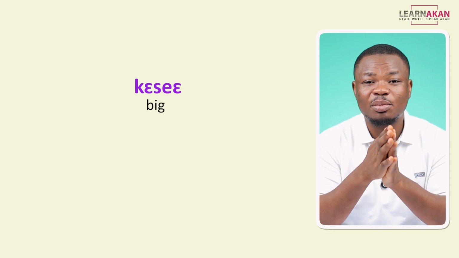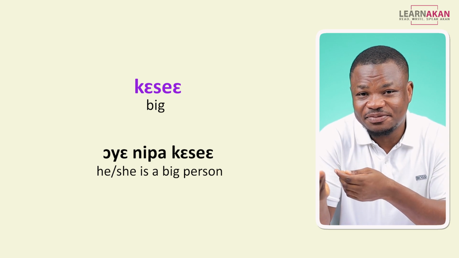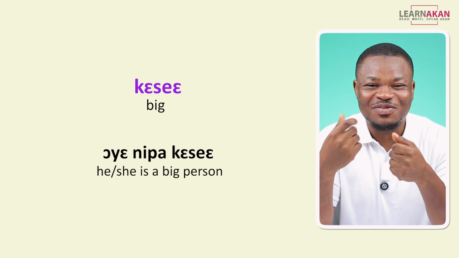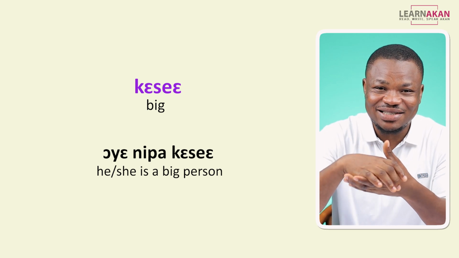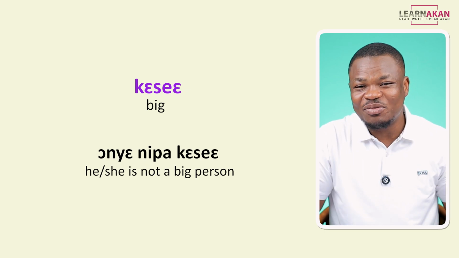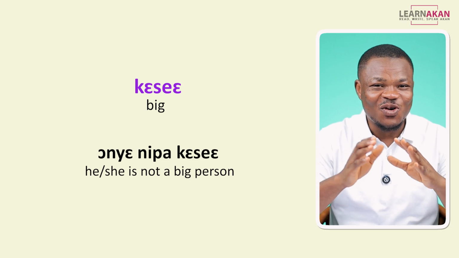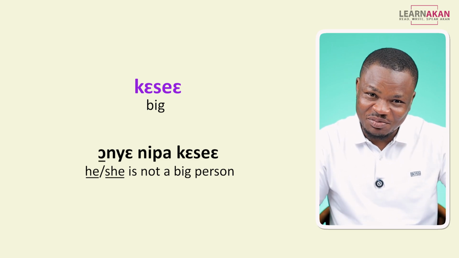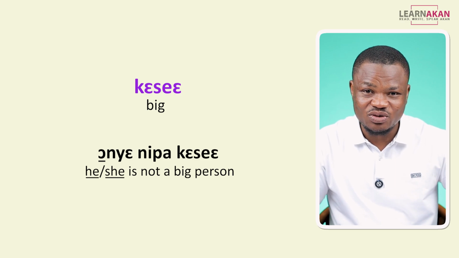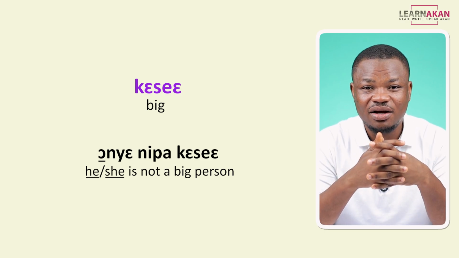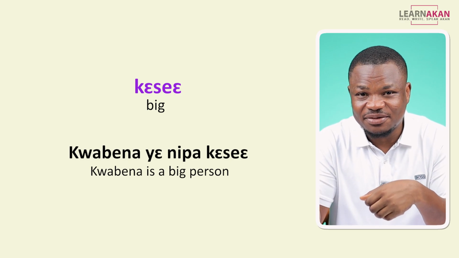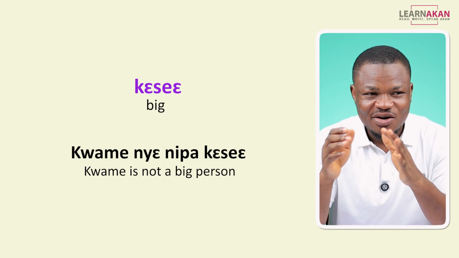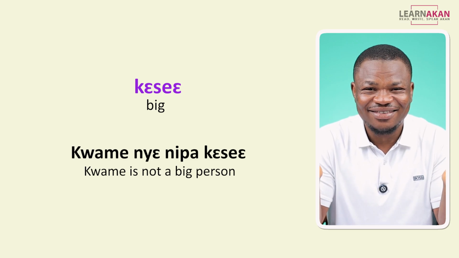And then we can use the adjective kɛseɛ to describe someone else as being big. So I can say, for example, ɔyɛ nipa kɛseɛ, okay? If I want to negate this, I would say ɔnyɛ nipa kɛseɛ. Instead of the subject pronoun, I can replace this with a name. So I can say Kwabena ye nipa kɛseɛ. Or Kwame nye nipa kɛseɛ.